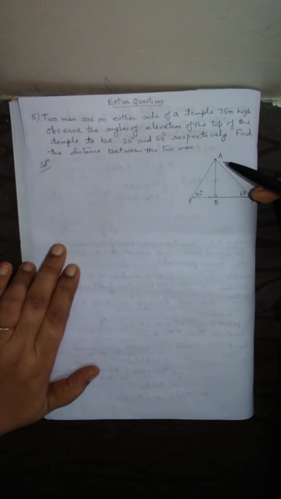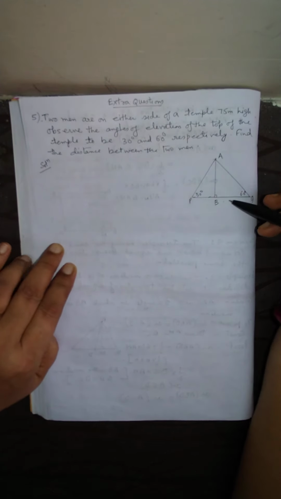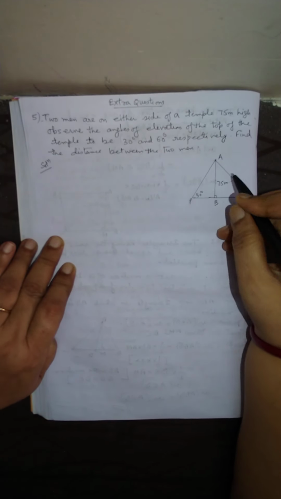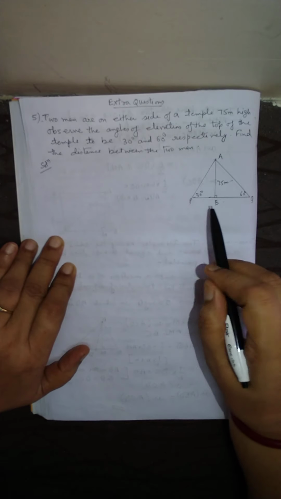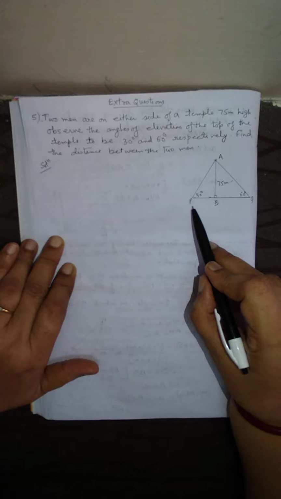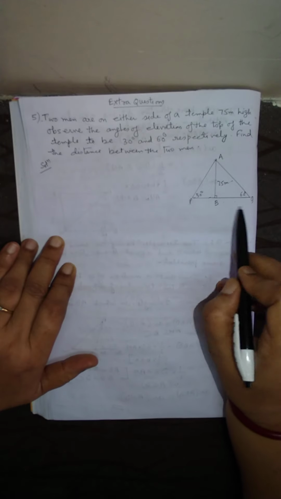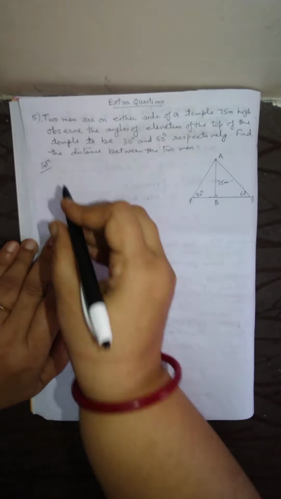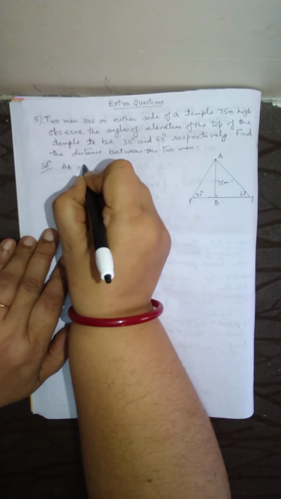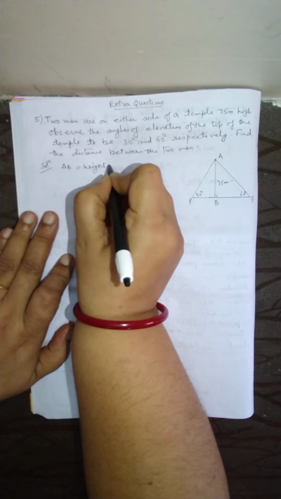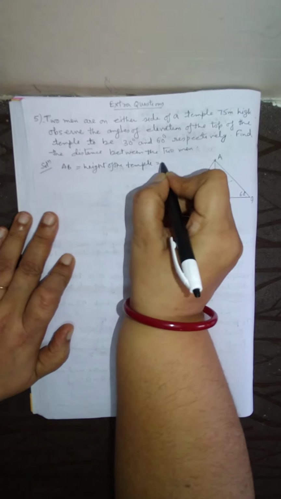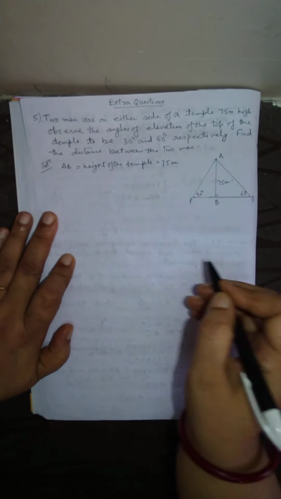So let AB be the height of the temple, and that is given 75 meters. And two men are there on the opposite side of this temple. Let the two men be at P and Q. So here AB equals the height of the temple, that is 75 meters.